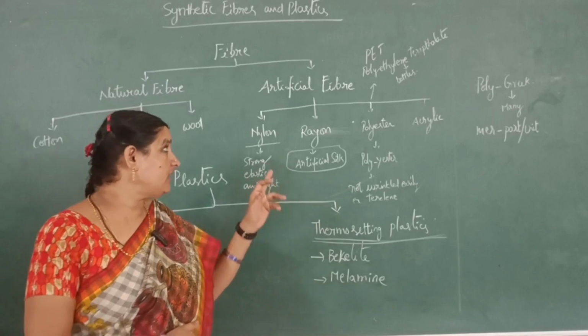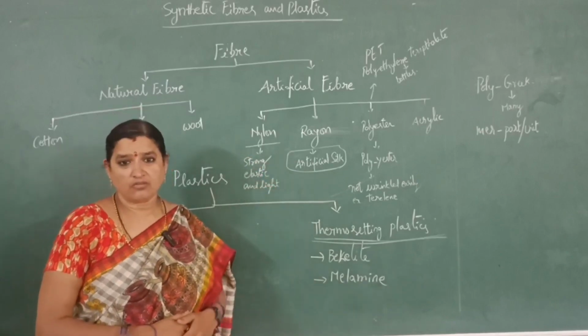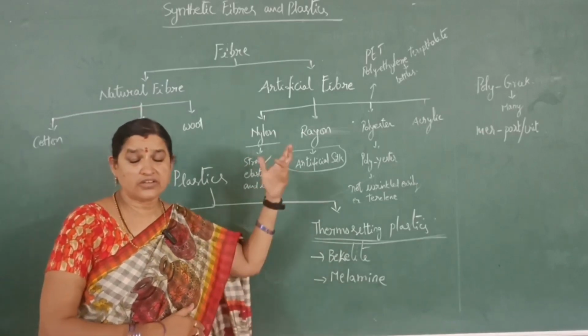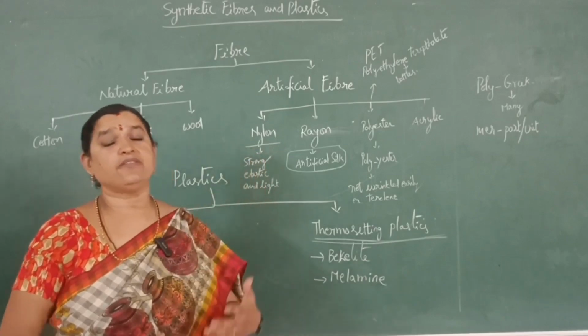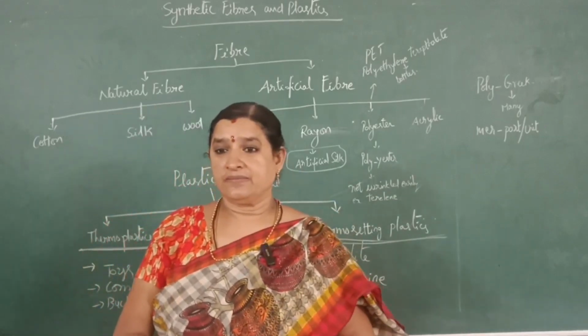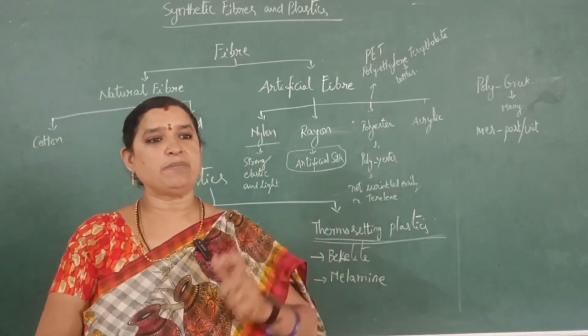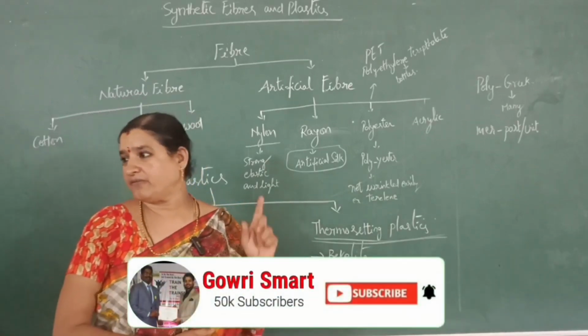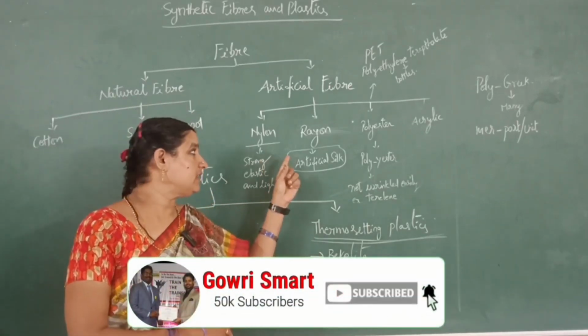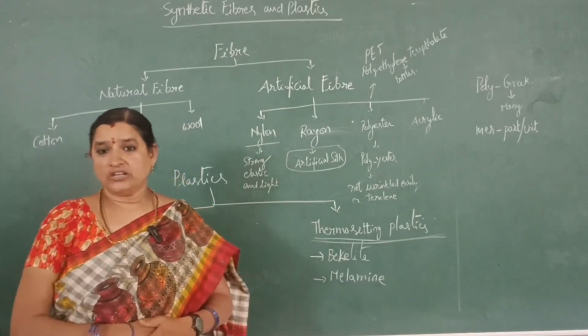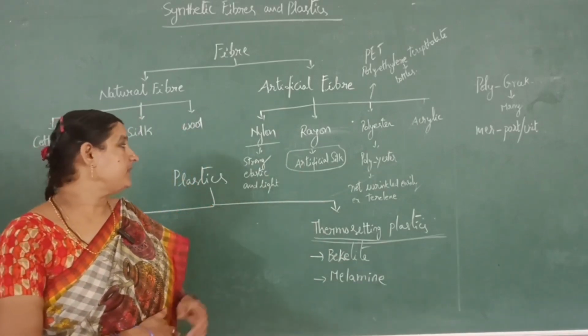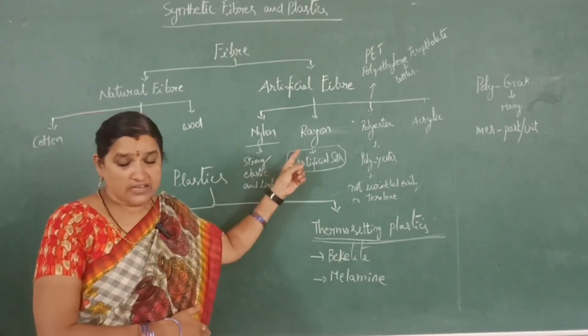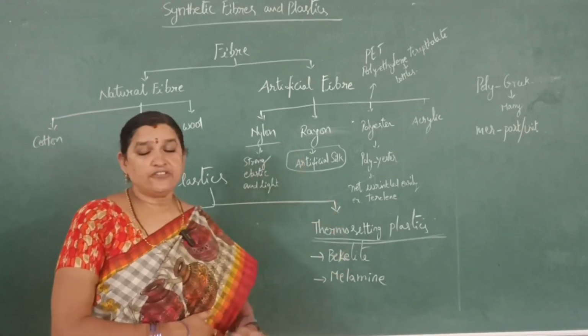But we say that rayon is an artificial or synthetic fiber. Why do we say rayon is a synthetic fiber? We can get the cellulose from plants, but it undergoes many chemical reactions, and only then do we get the fiber. That's why we say that rayon is an artificial or synthetic fiber. This rayon is also called artificial silk.